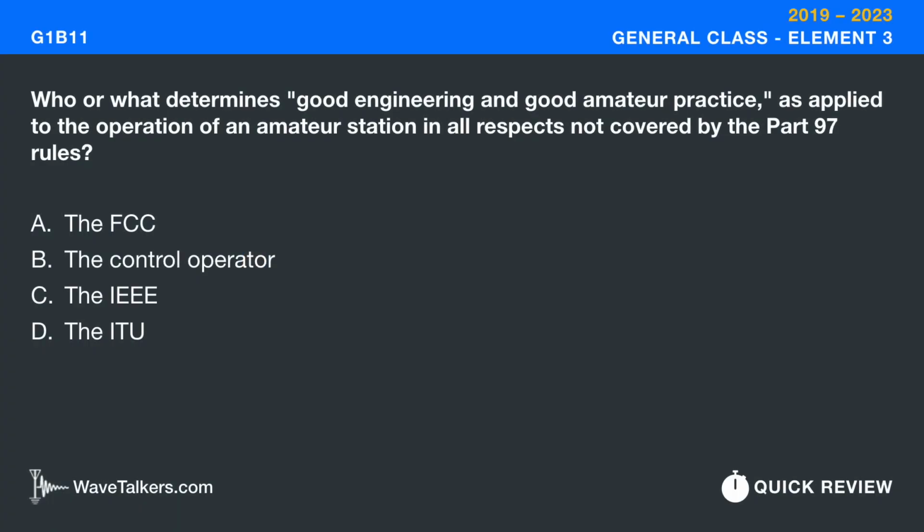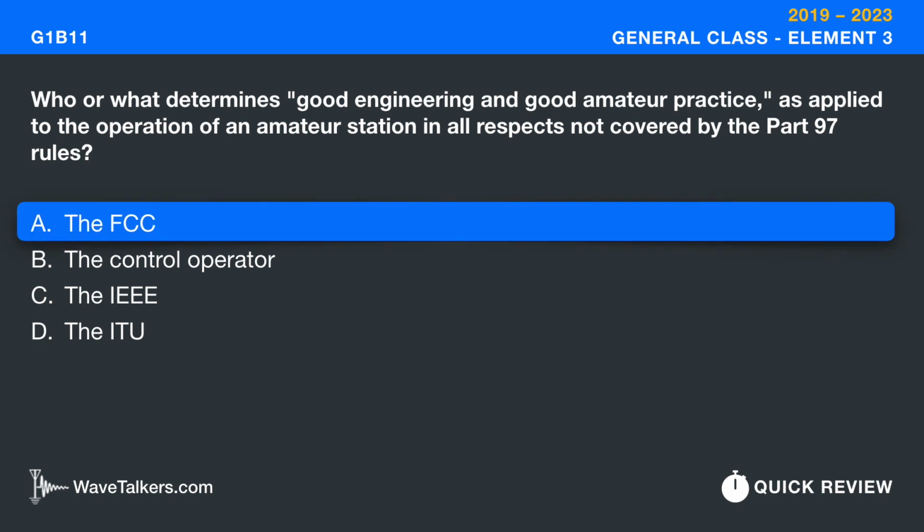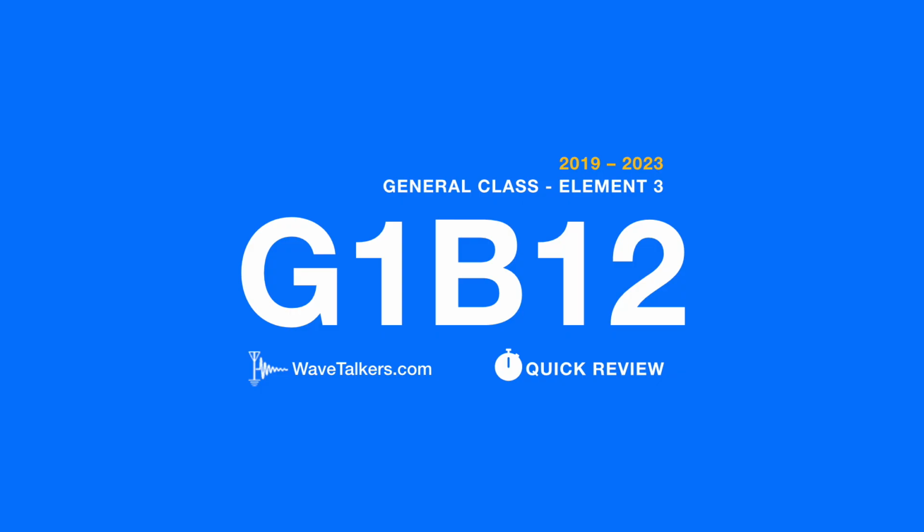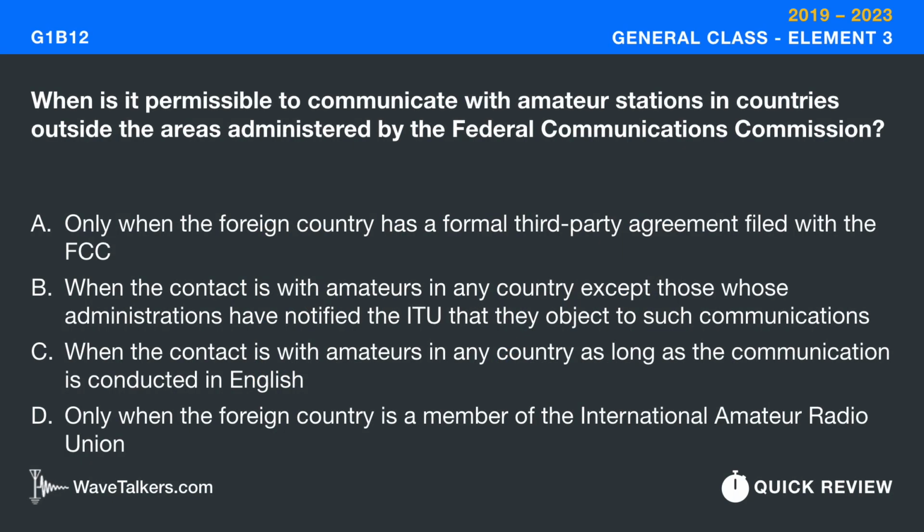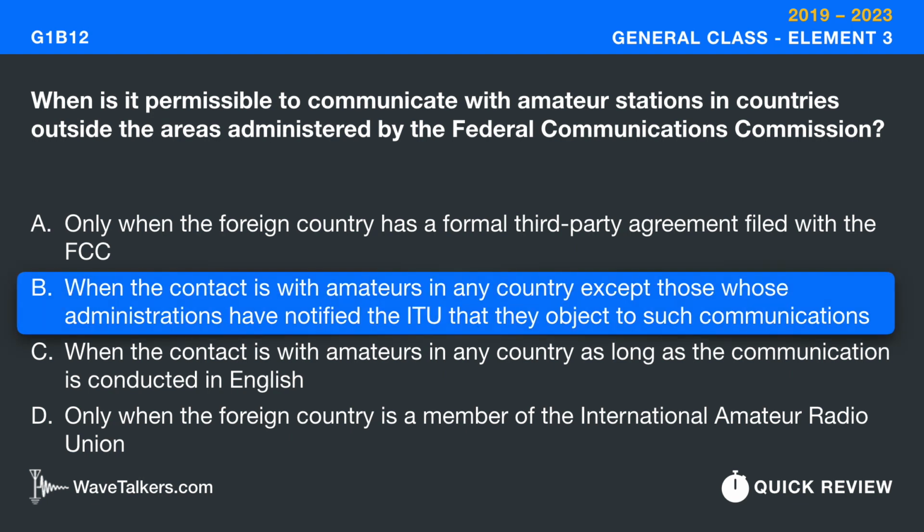Who or what determines good engineering and good amateur practice as applied to the operation of an amateur station in all respects not covered by the Part 97 rules? The FCC. When is it permissible to communicate with amateur stations in countries outside the areas administered by the Federal Communications Commission? When the contact is with amateurs in any country except those whose administrations have notified the ITU that they object to such communications.